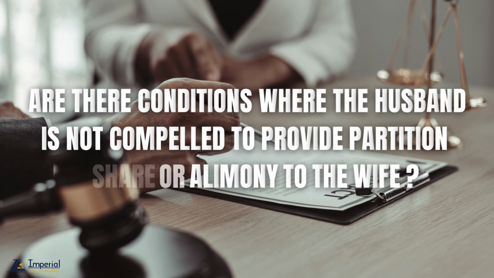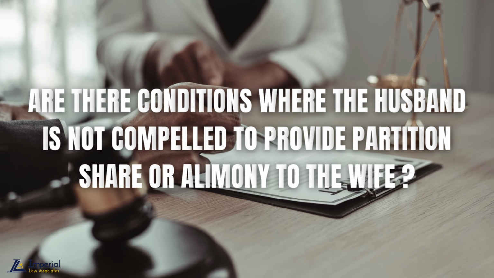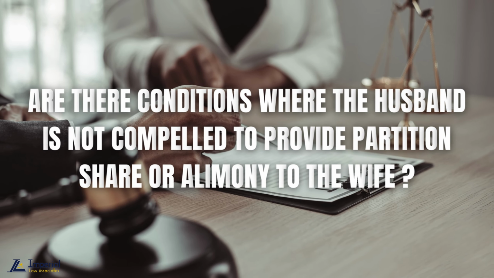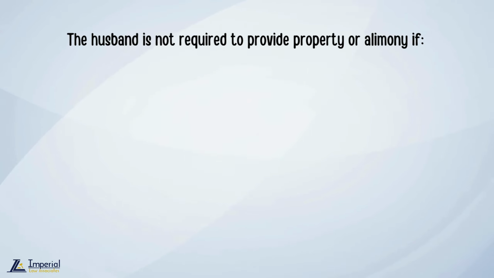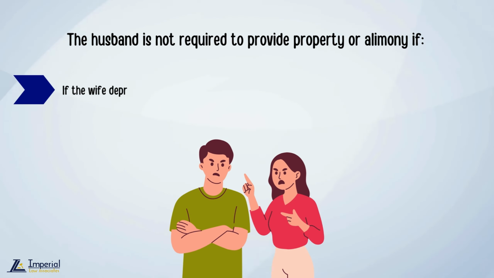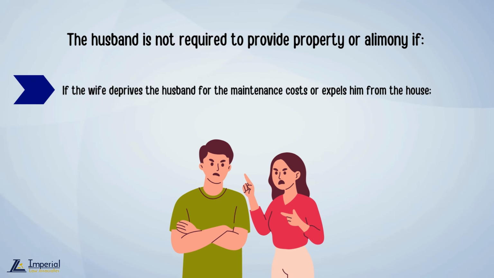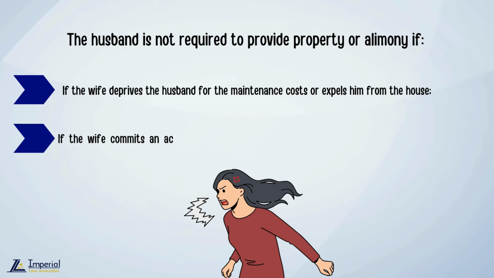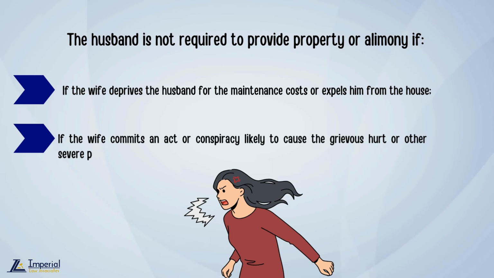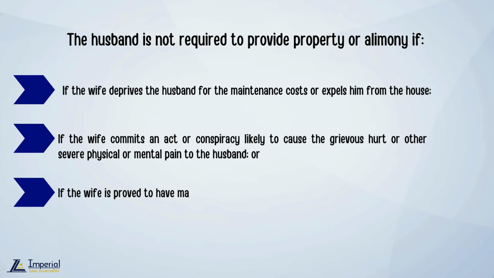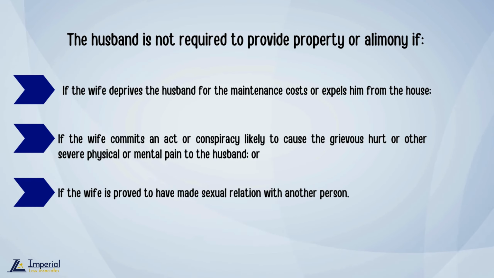Are there conditions where the husband is not compelled to provide partition share or alimony to the wife? The husband is not required to provide property or alimony if A. The wife deprives the husband of the maintenance cost or expels him from the house. B. The wife commits an act or conspiracy likely to cause grievous hurt or other severe physical or mental pain to the husband. Or C. The wife is proved to have had a sexual relation with another person.